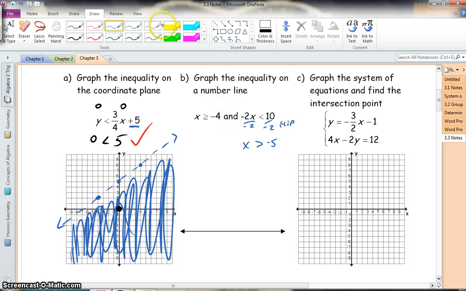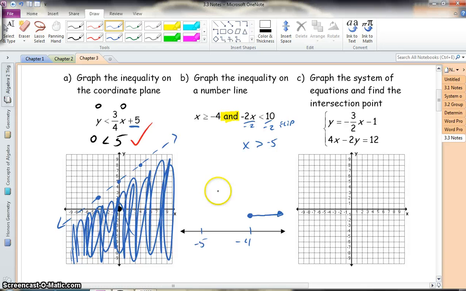All right, keep in mind it is an and inequality, so we're focused on everything that's shared. So we have negative 5 and negative 4. X is greater than or equal to negative 4, so we have a closed dot heading to the left. Nope, my apologies. Closed dot heading to the right, because we're talking about greater than, so the numbers are getting larger.